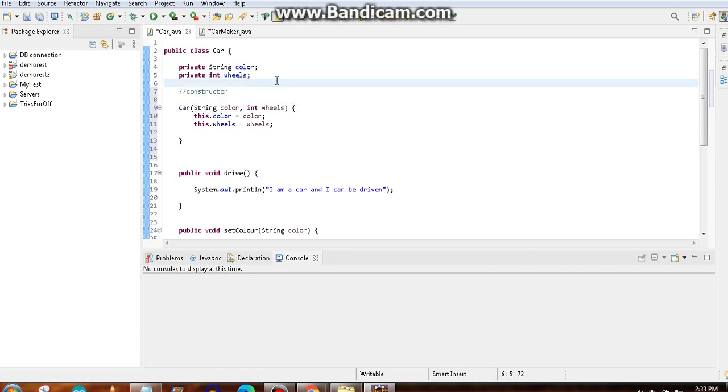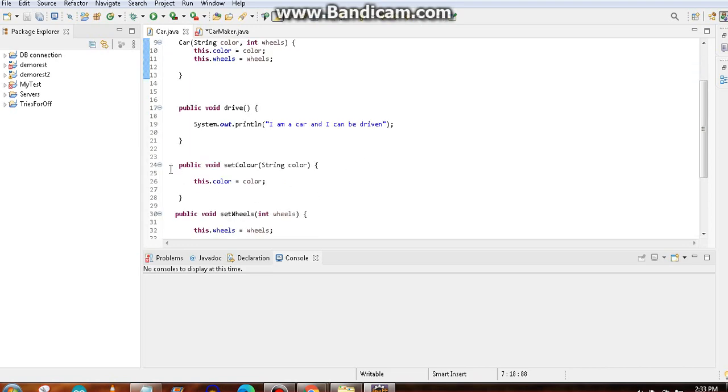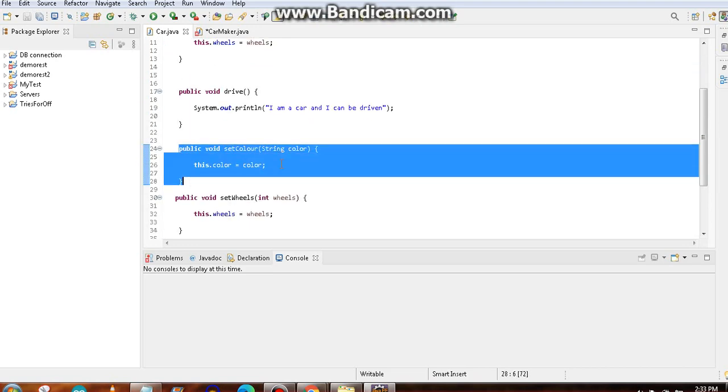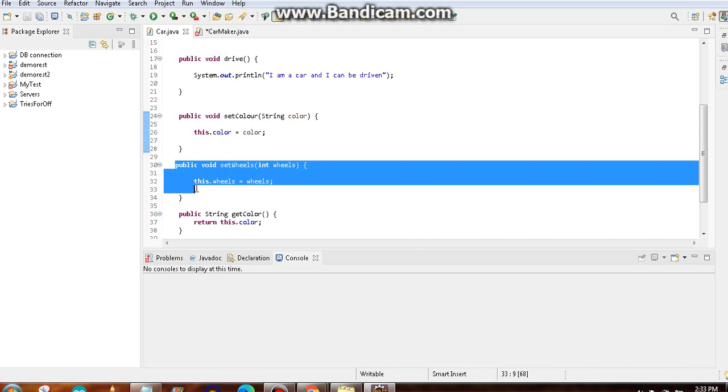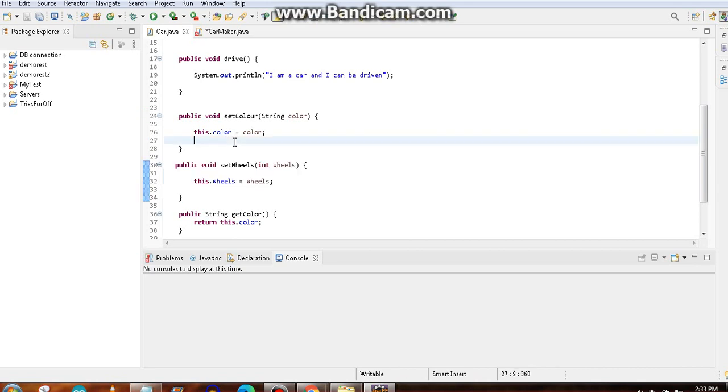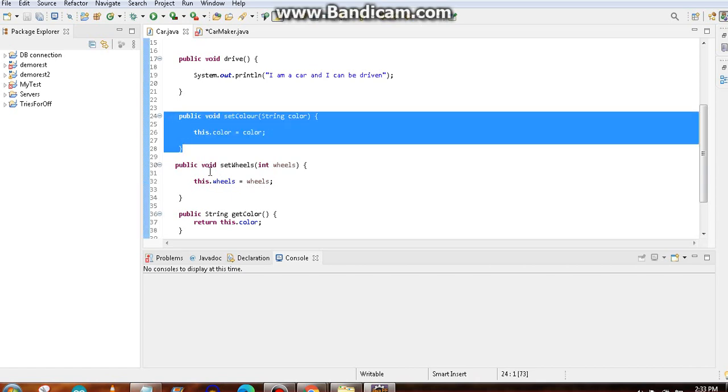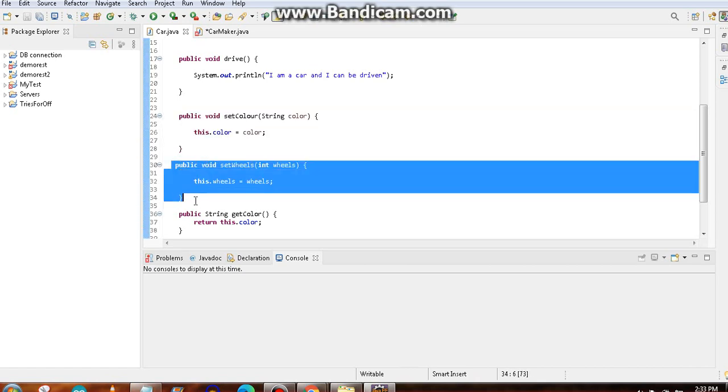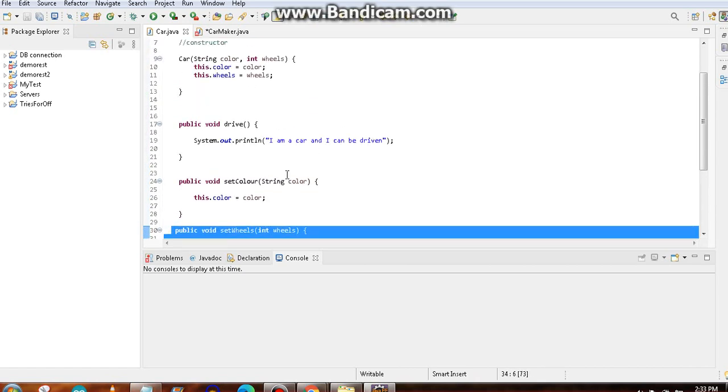I will save this car class first. Anyway, I still have the setters, so that you can later also change the color and wheels. That is not a problem. If you want to change the car's color after you bought it, you can paint it, right? Wheels you cannot change, but anyway I am keeping it for the moment. We will remove that later.